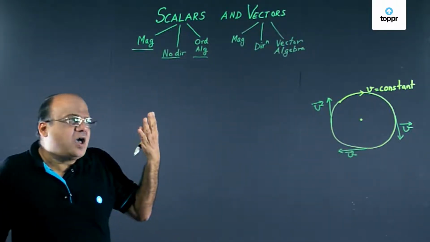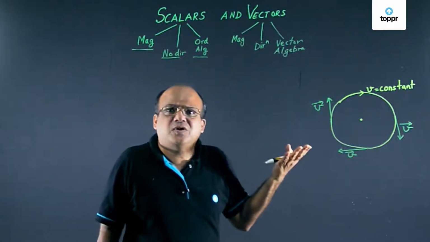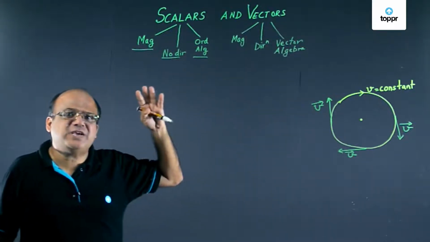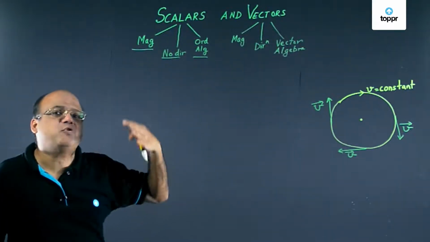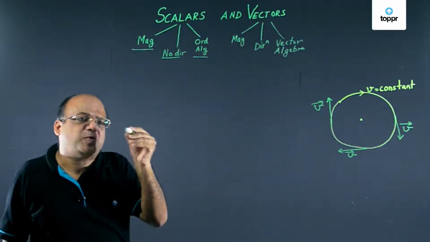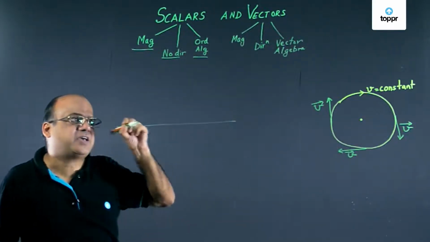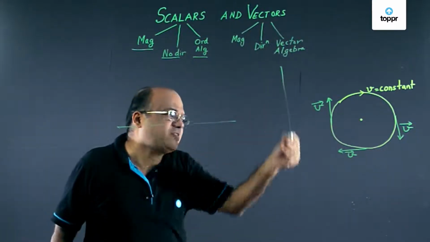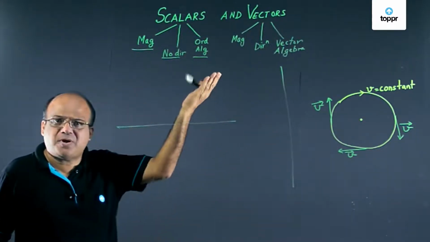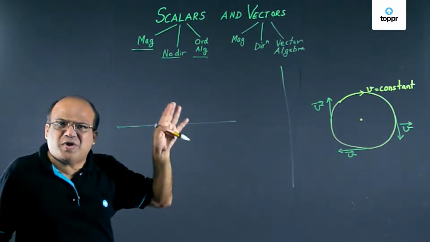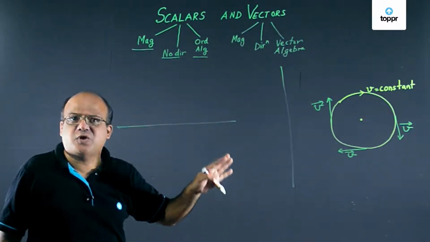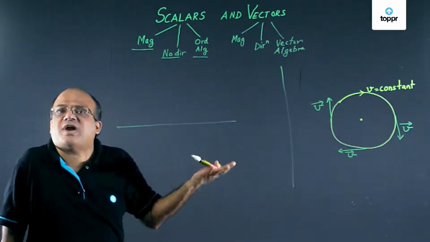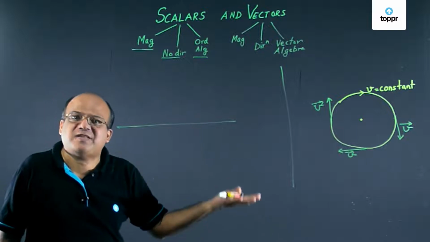Now, how do we handle direction when motion is in one dimension? When a body is moving in a straight line, it can move in two directions. Suppose the body is moving along this line, it can either move that way or this way. If a body is moving along this line, it can either go up or down. When there are only two options, we use plus and minus sign, like for charges, there are two kinds of charges. So use plus and minus sign.